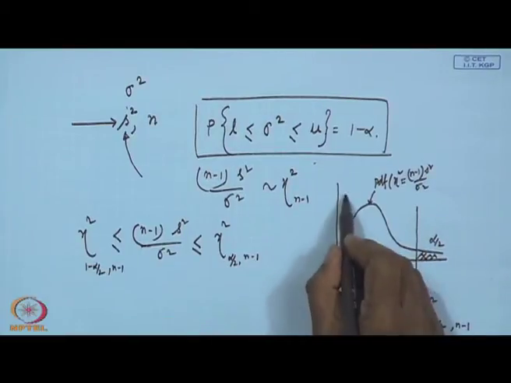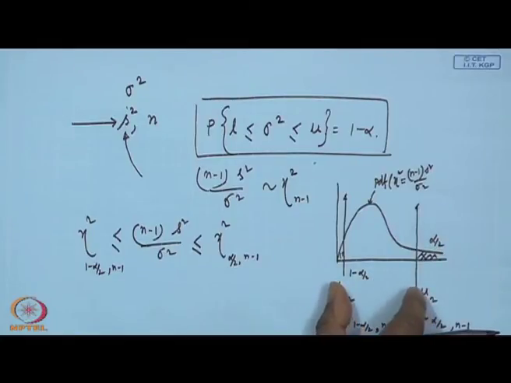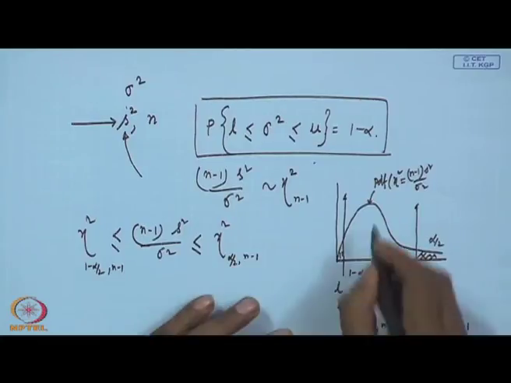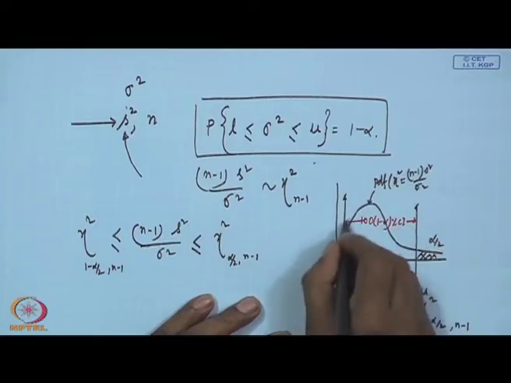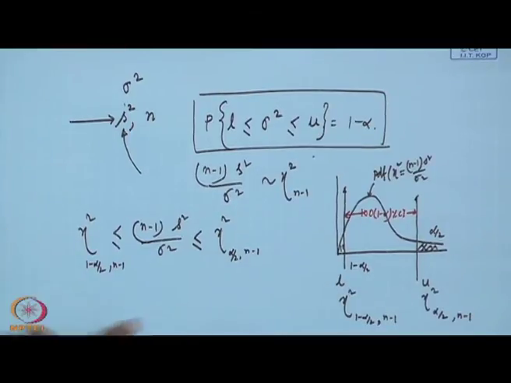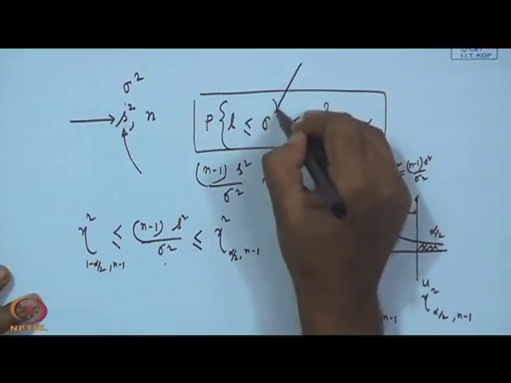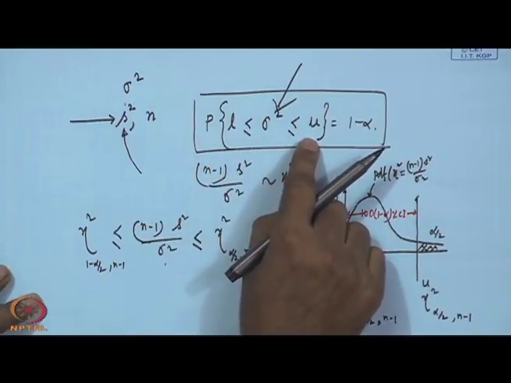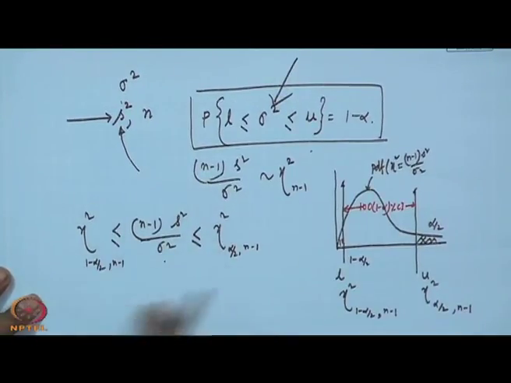You see these two, this is the left and right from the interval point of view, and the totality in between is our 100 into 1 minus alpha percent CI for the variance. This is my 100 into 1 minus alpha percent interval. But what do you want in this equation? You want something like L less than or equal to sigma square less than or equal to U. Can you not manipulate this?